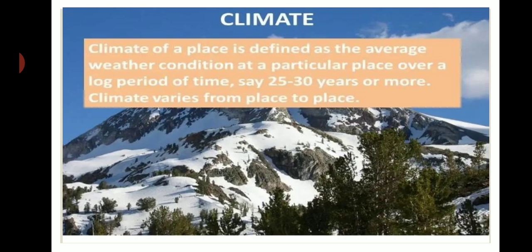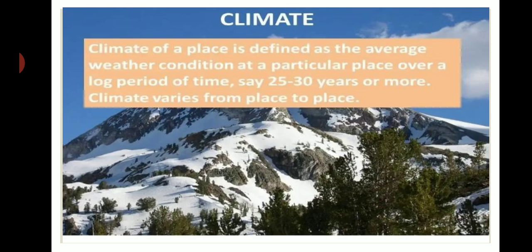And in some parts of Meghalaya, the average annual rainfall is 260 centimeters and above. It rains almost every day, and we say the climate of Meghalaya is hot and humid. In Rajasthan, the annual rainfall is 10 to 12 centimeters in a year. So we say Jaisalmer has a hot and dry climate.